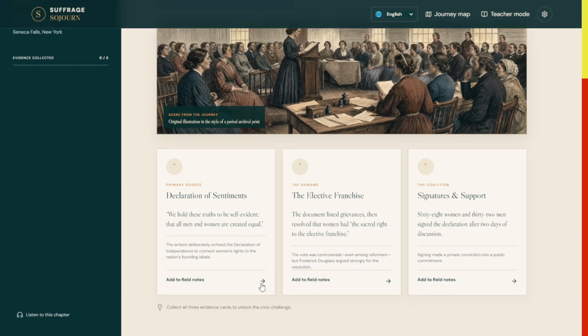Once you've processed that, you can click on the arrow. It'll say evidence collected, and then you read the next thing. How you process this information and add it to your field notes is really up to you. And I think that using a framework like the ACE framework, where you have students articulate, connect to their own experience, and extend it, applying it to new ideas, is a really powerful way to accomplish that.